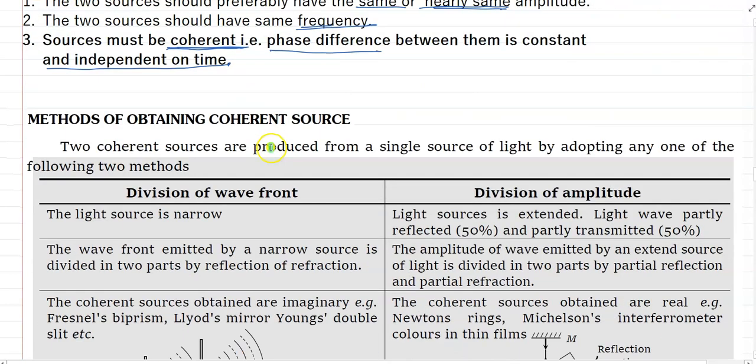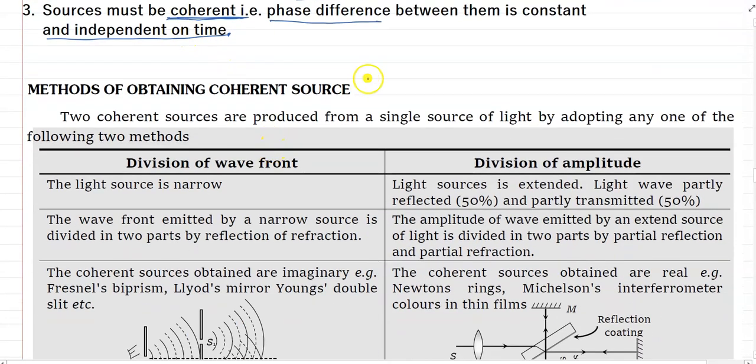What is this setup? We can obtain coherent sources in two ways. One is division of wavefront, another is division of amplitude.